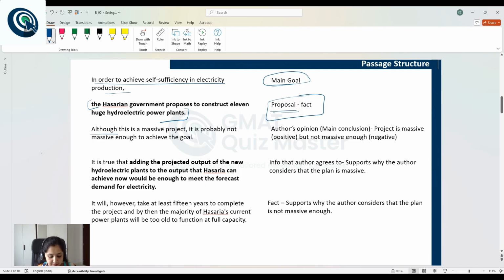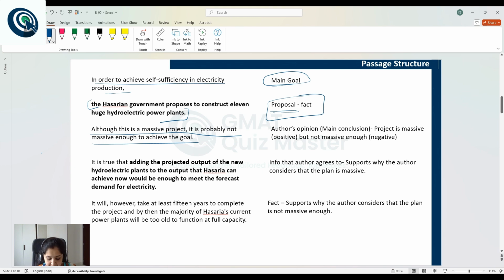Although this is a massive project, it is probably not massive enough to achieve the goal. Now, this is the author's opinion, and this is also the main conclusion, in which the author is telling something positive about the plan and giving the final opinion that it is not massive enough.